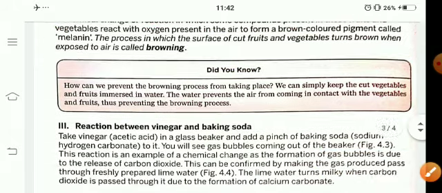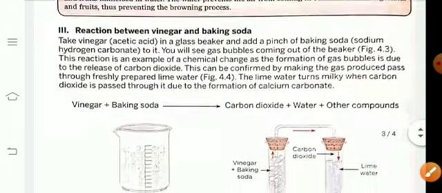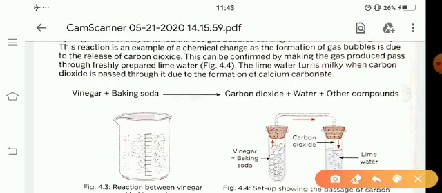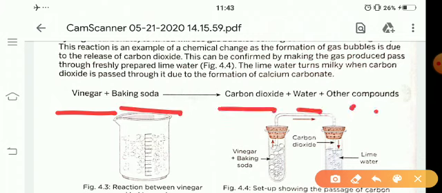Okay, next, another example of chemical changes, reaction between vinegar and baking soda. When vinegar reacts with baking soda, it forms carbon dioxide, water, and some other compound. This is also an example of chemical changes.